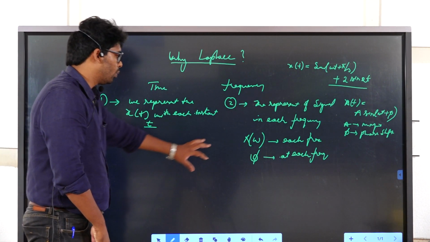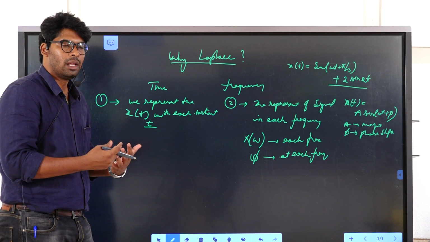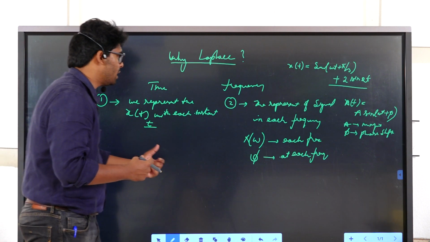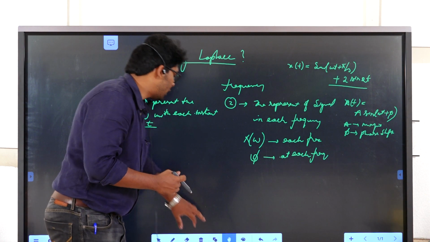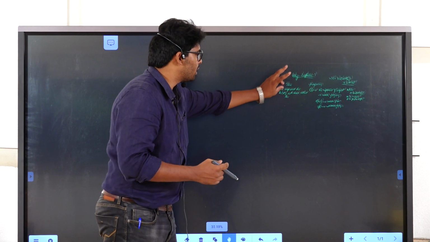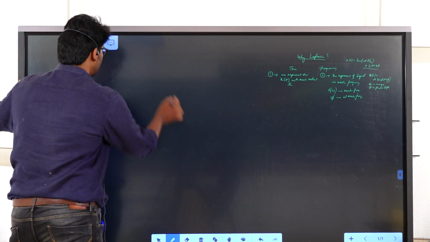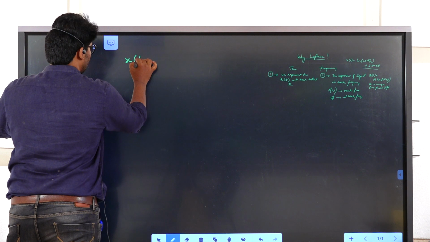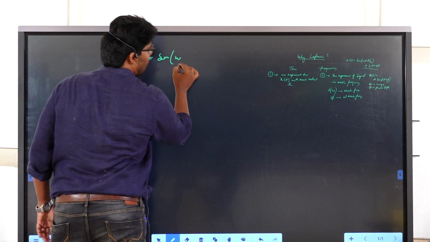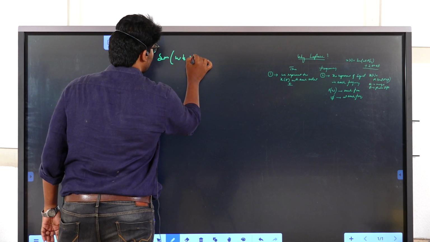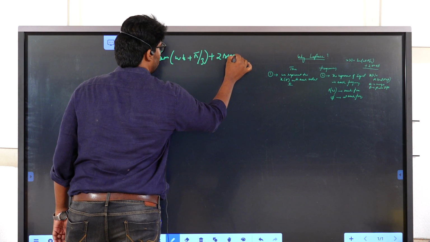That is the advantage of using the frequency domain. Based on this advantage, we analyze the signal in different domains. I want to represent the given signal in time domain: x of t equal to sine omega t plus pi by 3 plus 2 sine 2t.